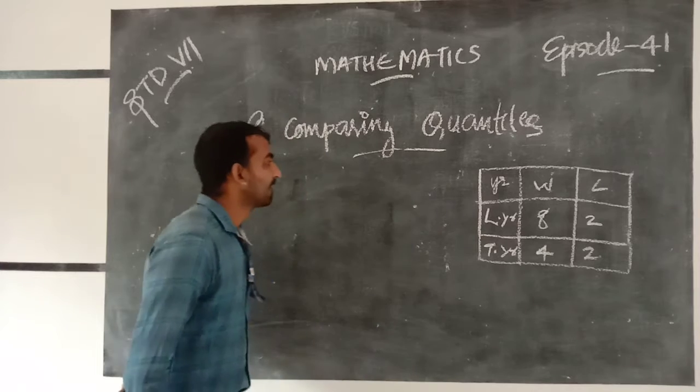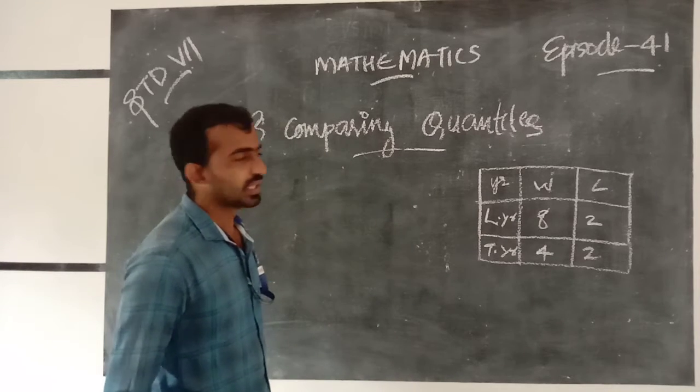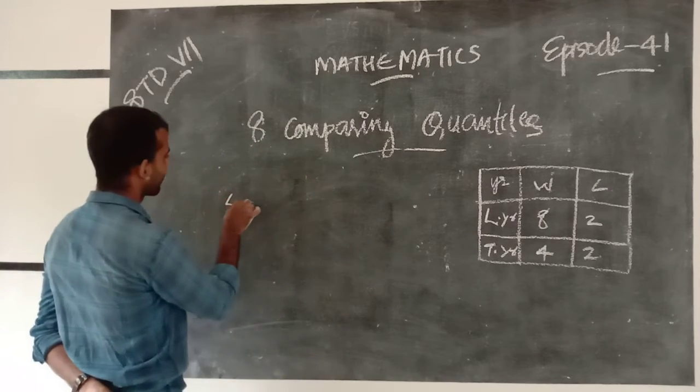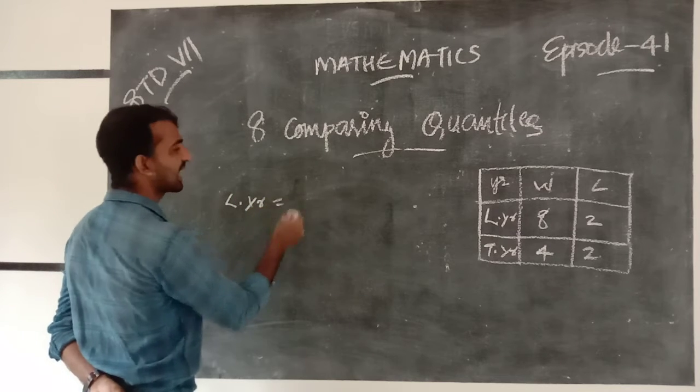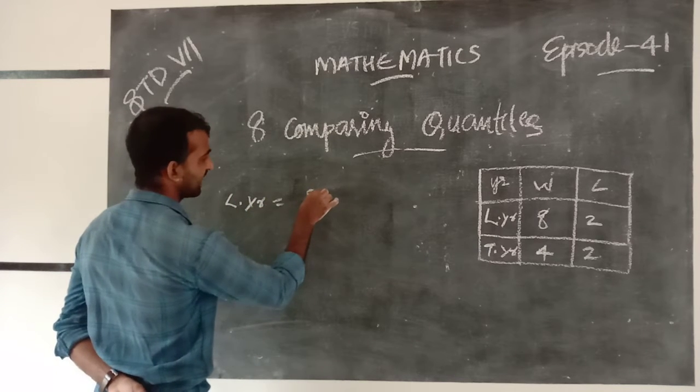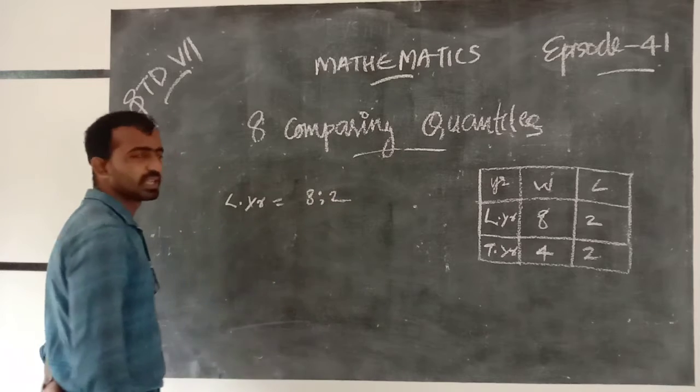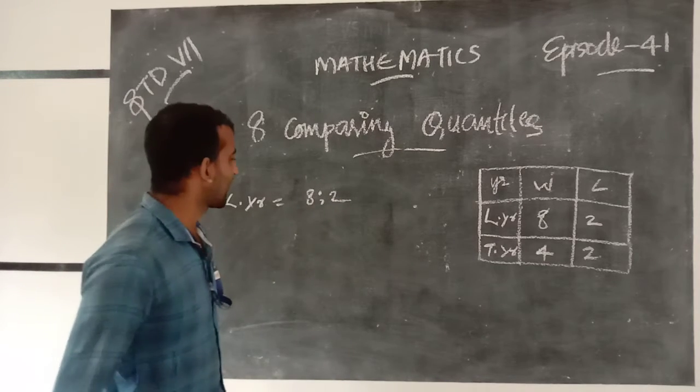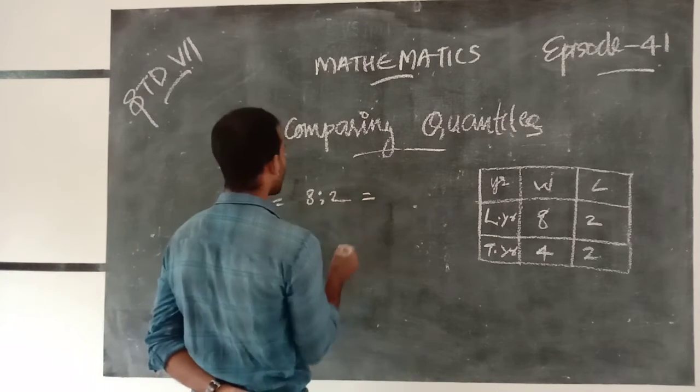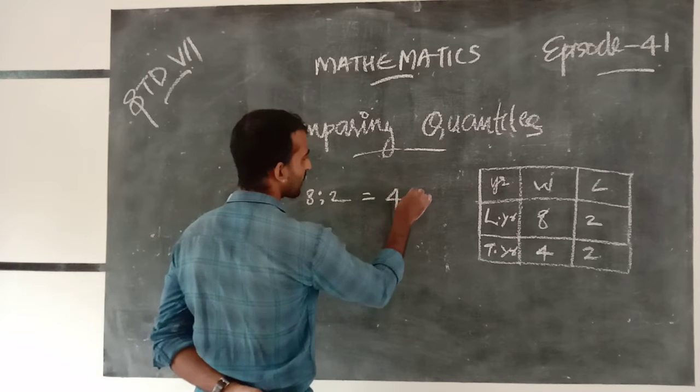When we take the ratios for last year, we can write the ratio of winnings to loss as 8:2. When we simplify this, we get 4:1.